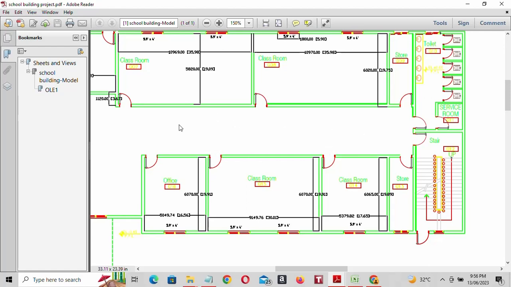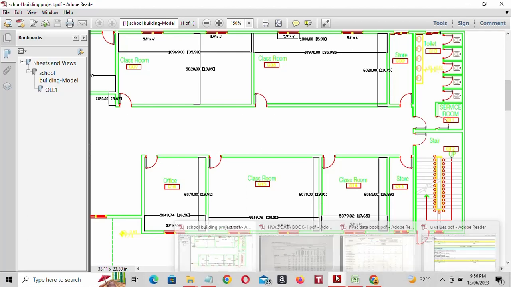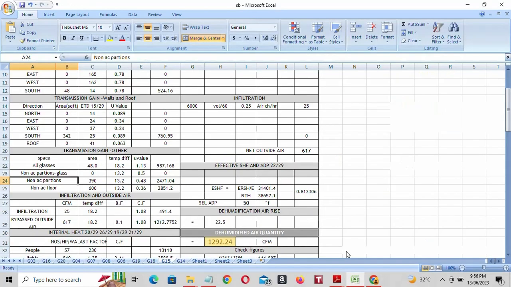So we are calculating for the non-AC partition. This length is 30 feet, 30 into the height, that is 13. So 30 into 13, 390 square feet. The non-AC partition is 390 square feet.